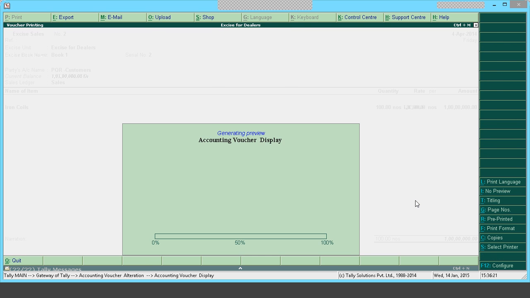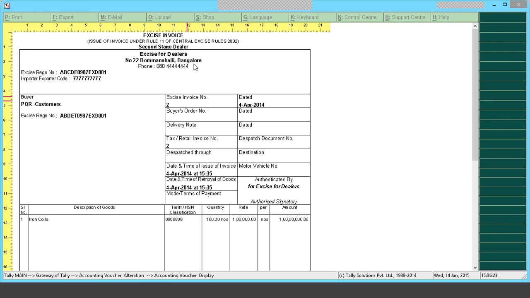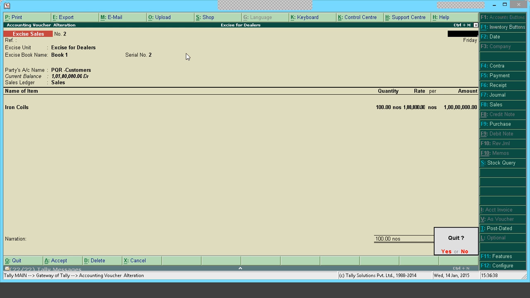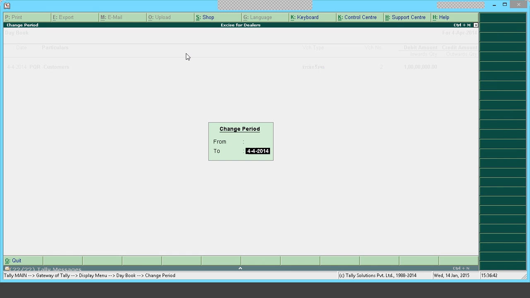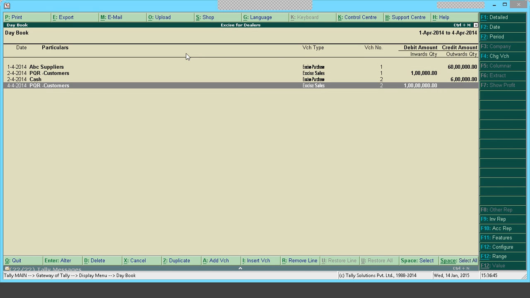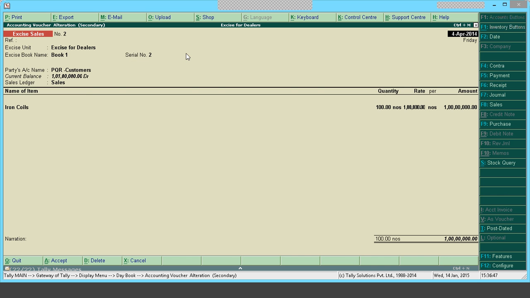All saved. In the preview, you can see the title of the invoice will be second stage dealer now, because this purchase was done from a first stage dealer. So Tally will follow the regulatory norm wherein, as per your purchases, the invoice title will also be changed. Okay, so these were the transactions we did, purchases and sales, and we saw how to generate a rule 11 invoice.